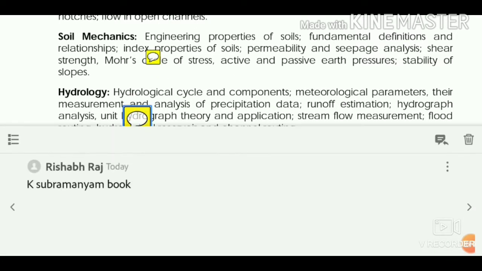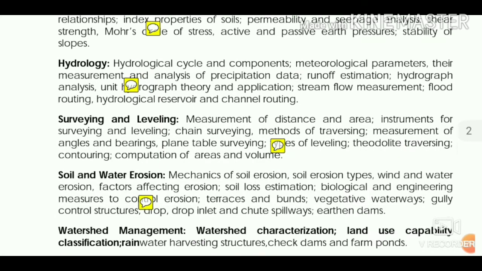And for hydrology, I would recommend you to study the K. Subramaniam book. That is a very good book, because in hydrology we have so many terms that you can't understand if you have not studied it properly, or if you have not got proper in-depth knowledge. You can't understand different terms like time of concentration, direct runoff hydrograph, effective rainfall, ordinates of unit hydrograph. There are so many confusing terms. So you should study from the K. Subramaniam book, which will clear your concepts.